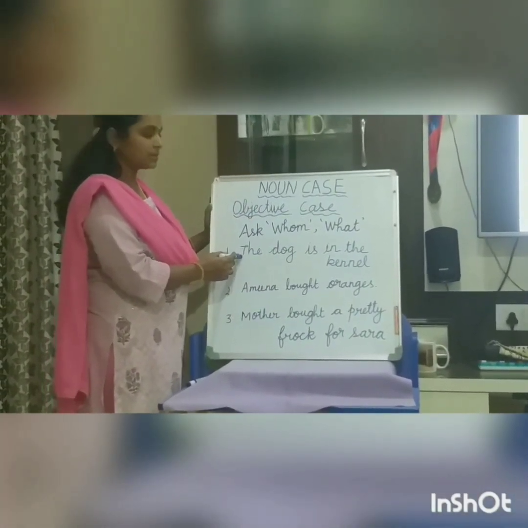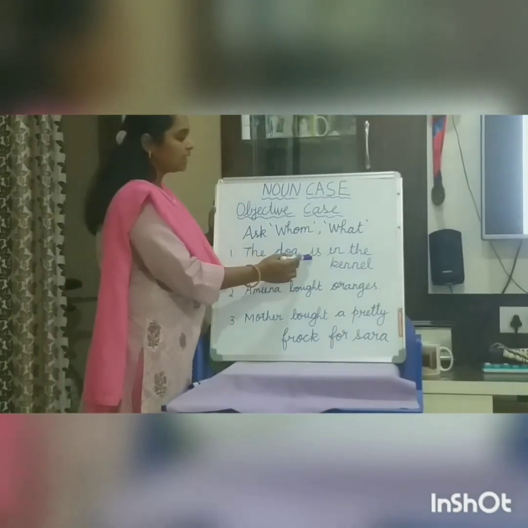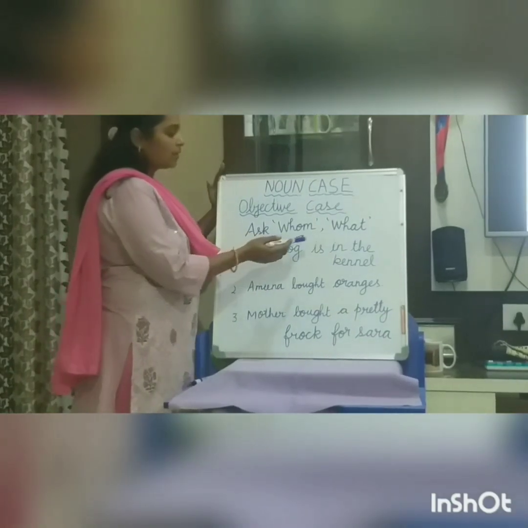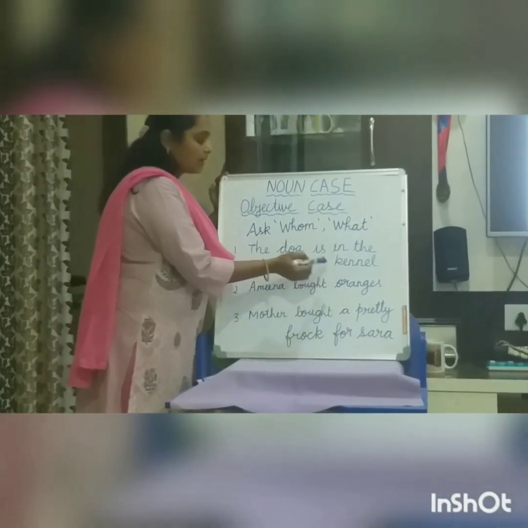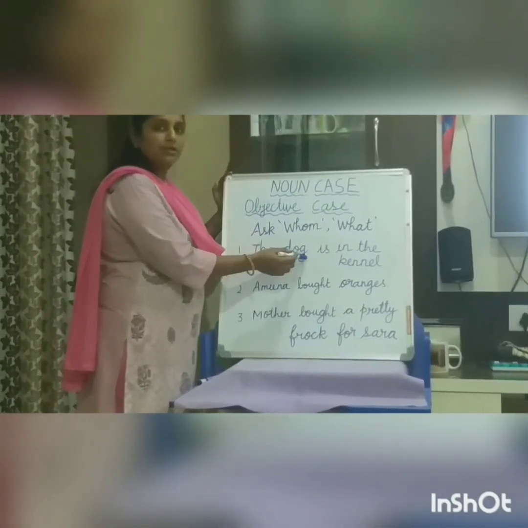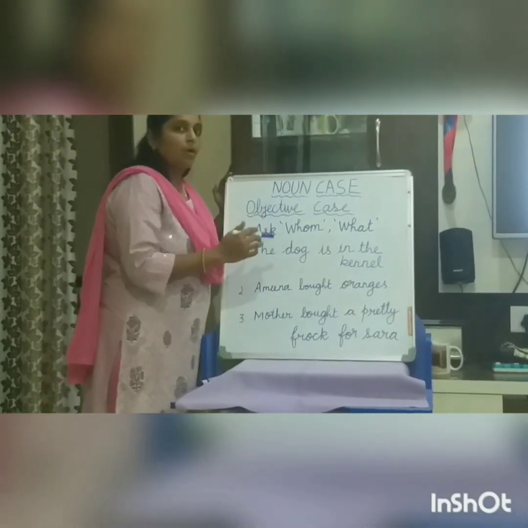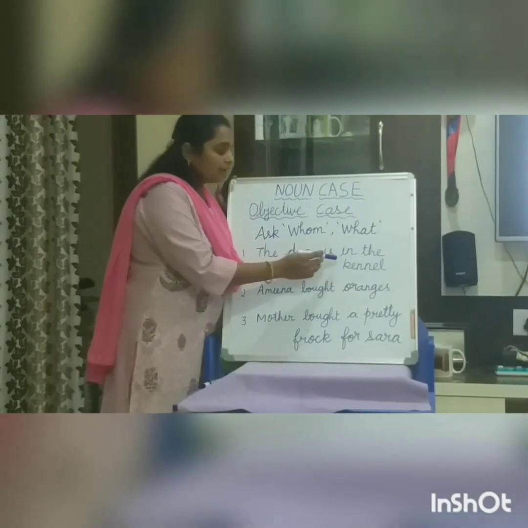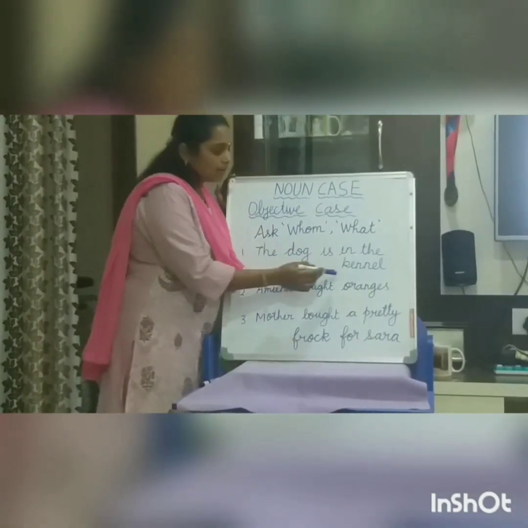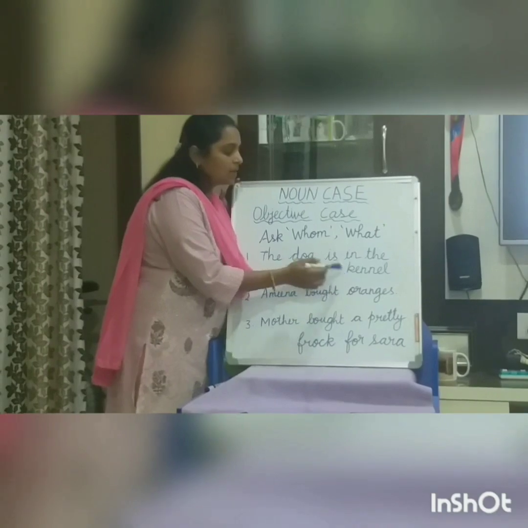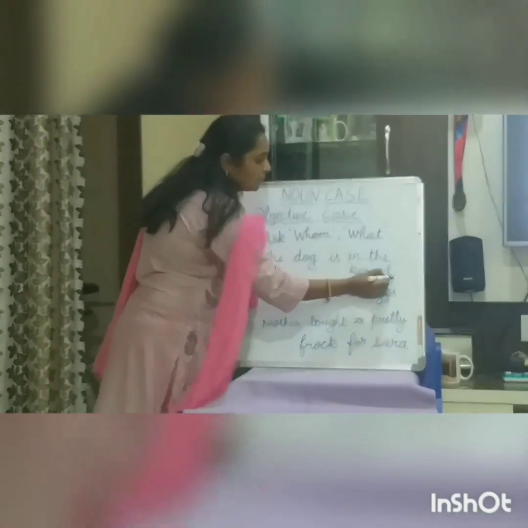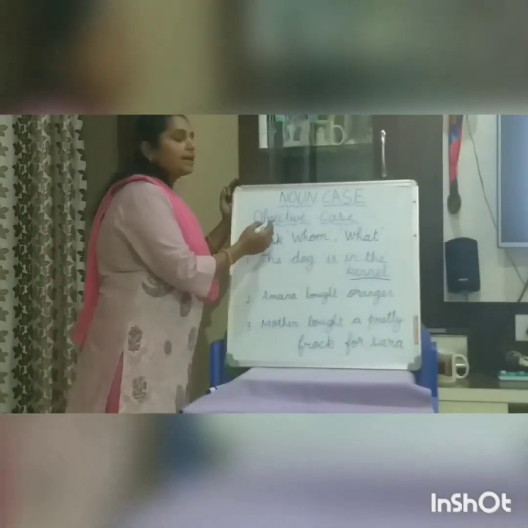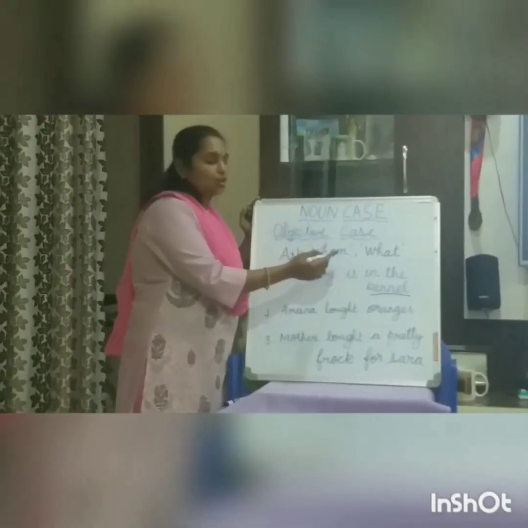For example, first sentence, the dog is in the kennel. Who is in the kennel or what is in the kennel? The dog is in the kennel. So this is subject. Now when you ask where was the dog? The answer is kennel. So here kennel takes the position of object and it is in the objective case position.